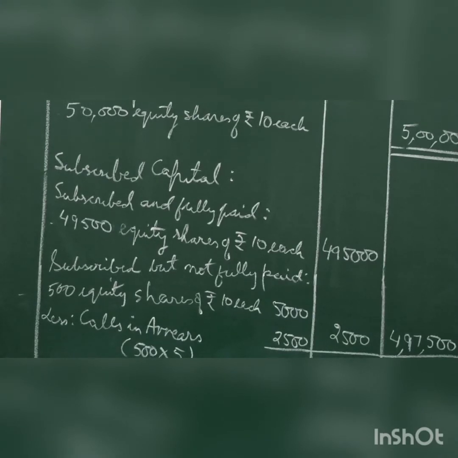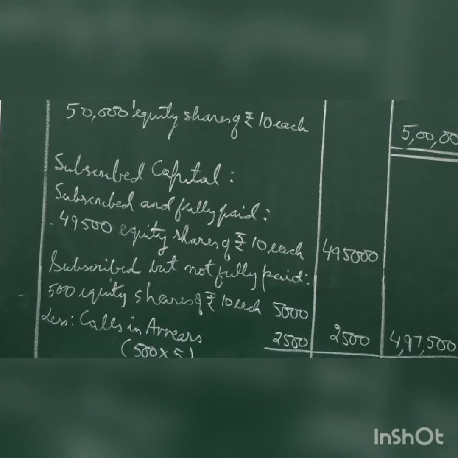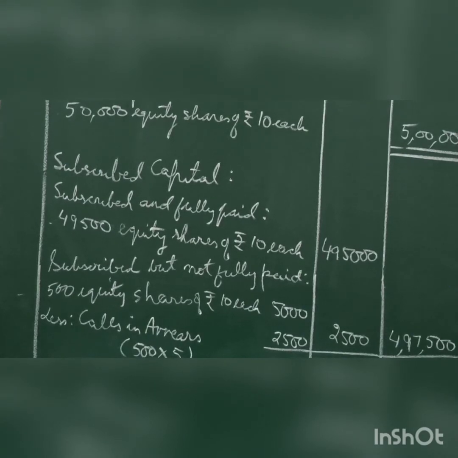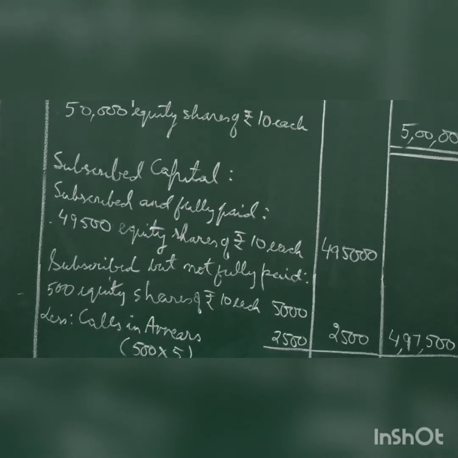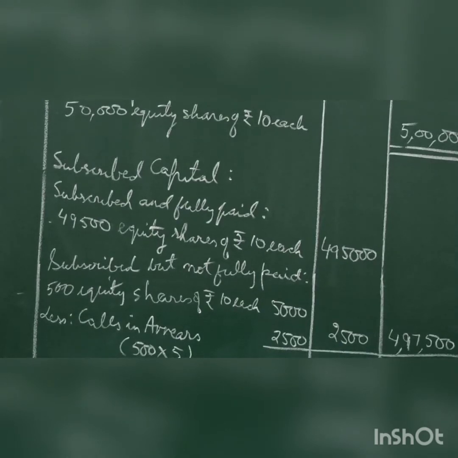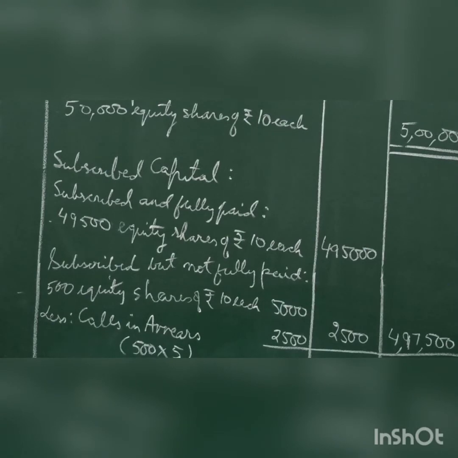That means on the remaining shares you have received full money. That is 50,000 minus 500 gives you 49,500 equity shares of rupees 10 each. You will always show at face value, not at premium. So that comes to 4,95,000 in the inner column.